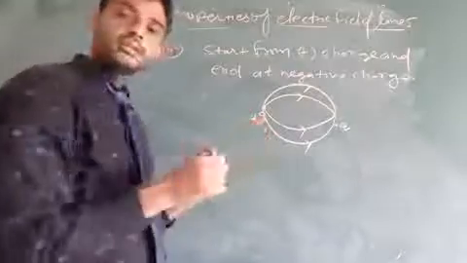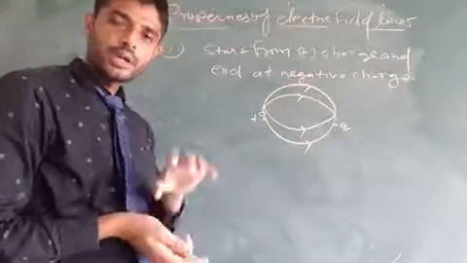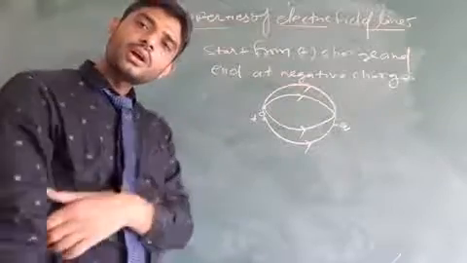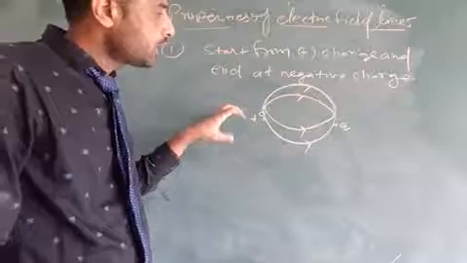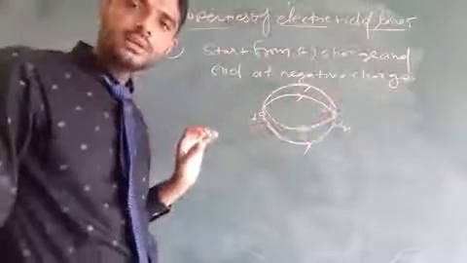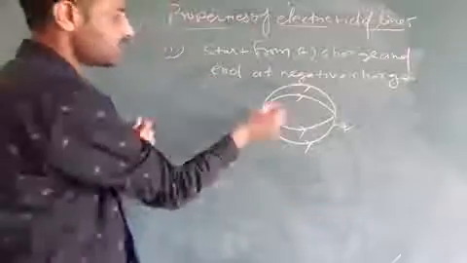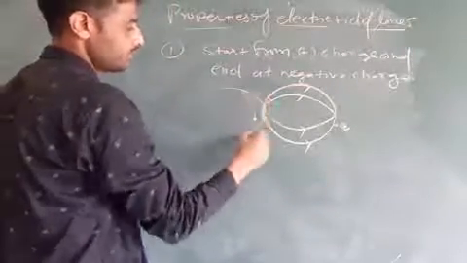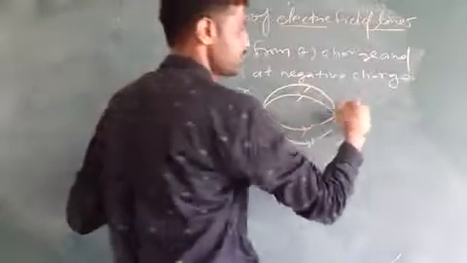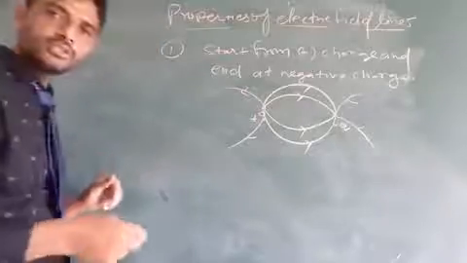Electric field lines are infinite in number. It means infinite electric field lines start from the positive charge and end at the negative charge. So you can draw an infinite number of lines. So this is the first property.